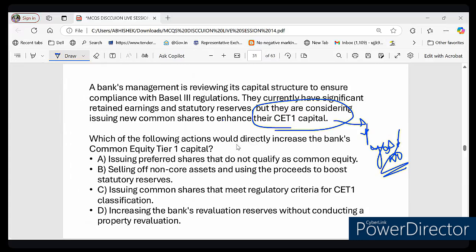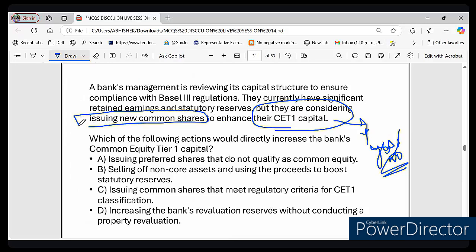Now, my second question is, do you think that issuing common share can increase CET1 capital? If a bank issues common share, will their CET1 capital increase?